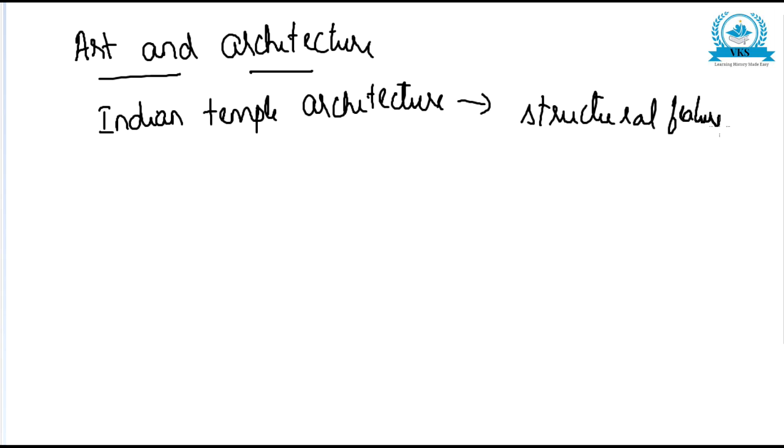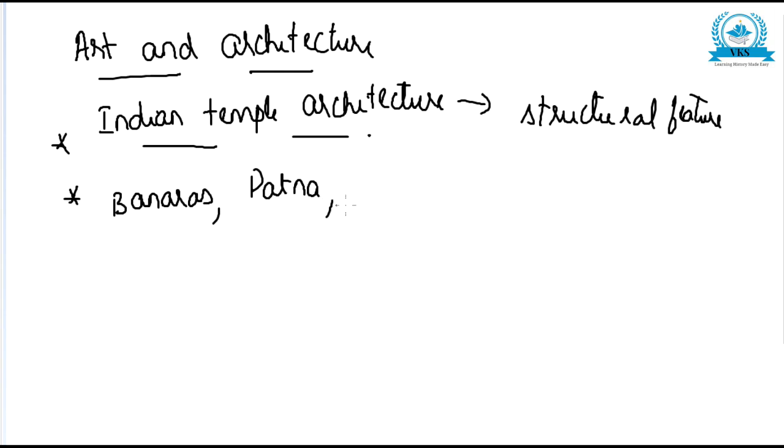And some centers of their artistic activity, we can say, were Banaras, Patna, Devagar; all these were centers of artistic activities.